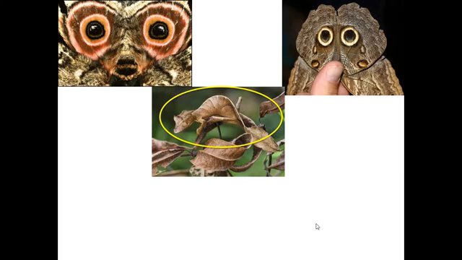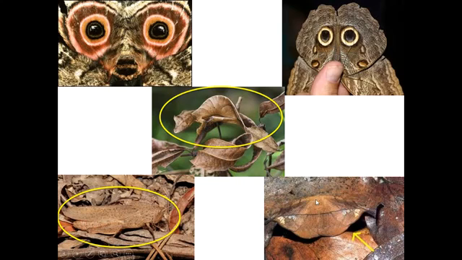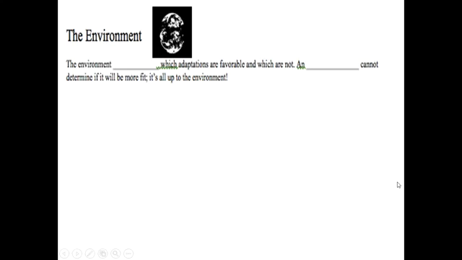So here are some other examples of organisms that are mimicking. Here we can see that these are wings. These wings almost look like faces of other organisms, like an owl or a rodent, which could help ward off any other organisms that might try to eat it. Or even here, we have this bug that has camouflaged itself to look just like a leaf. Or here, we have a grasshopper, or this insect that is in the brush and is blending in almost perfectly. And this last one, we have this moth, which is blended in with the rest of these leaves, and it's almost difficult to see it.